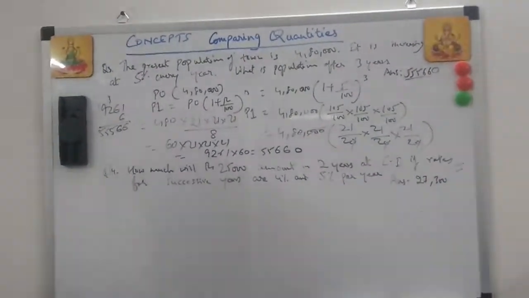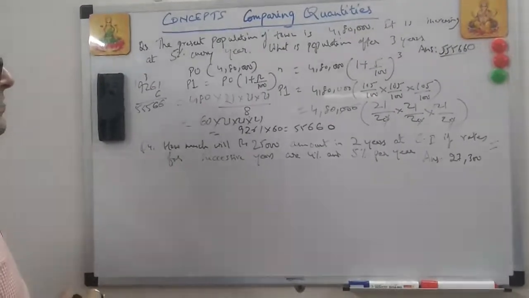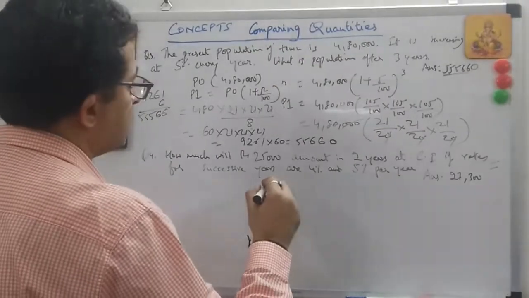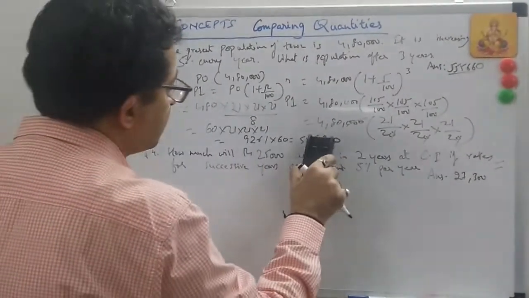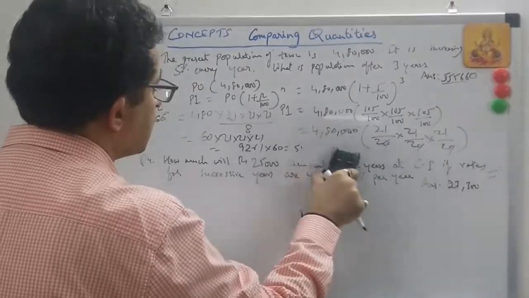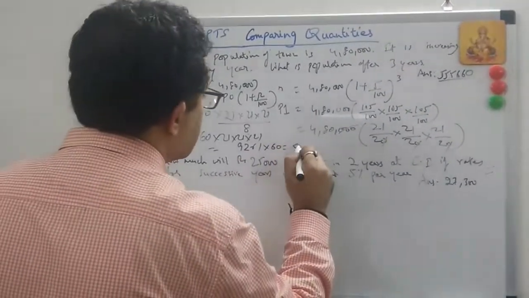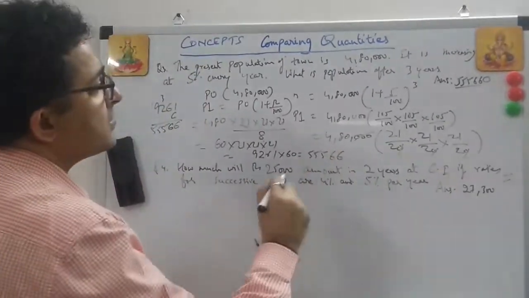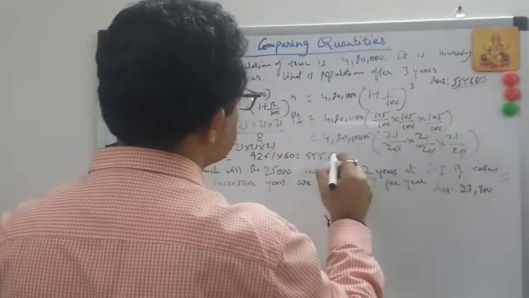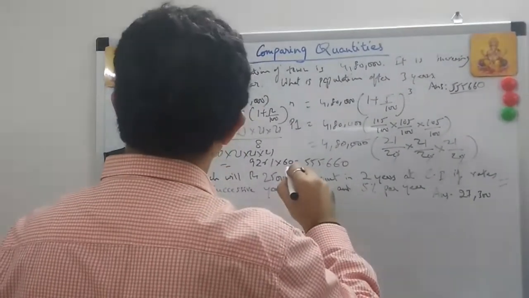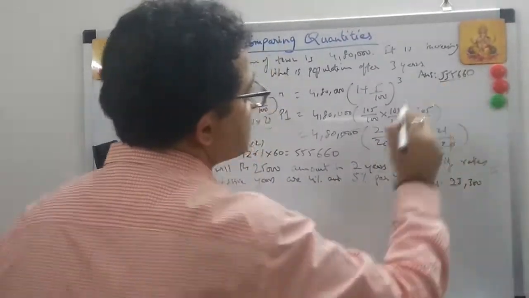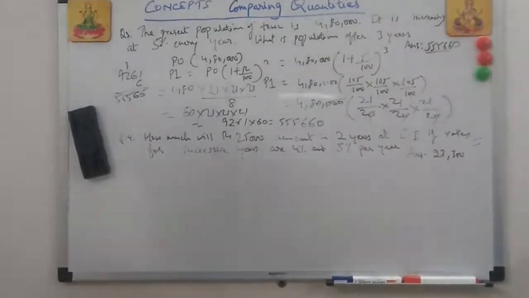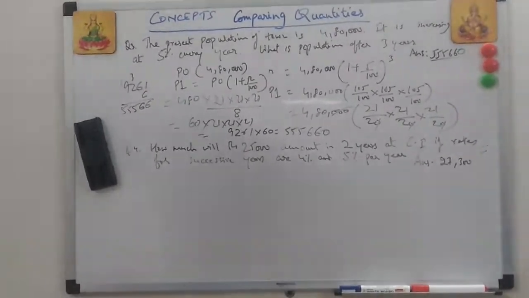So basically, this is 9 times 61 into 60, which is 5566. I'm sorry, there are 3 fives there. Triple 5. 55566, and 0 was also there. That was 60, right? We did for 6, so yes, it should be 555660. This is the P1 or the population after 3 years. Now let's do the next question.